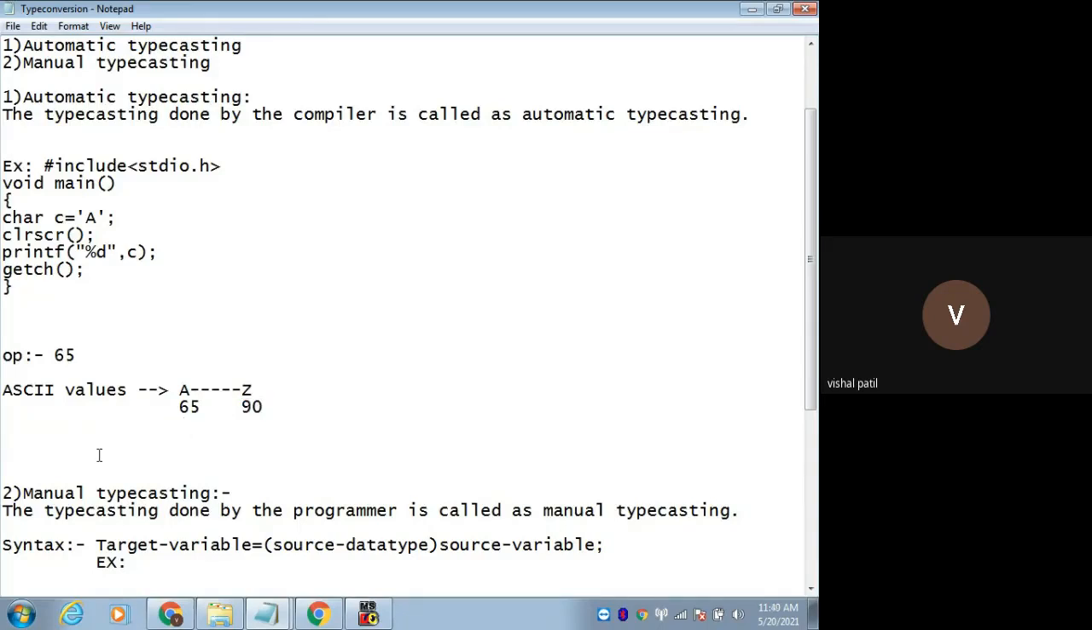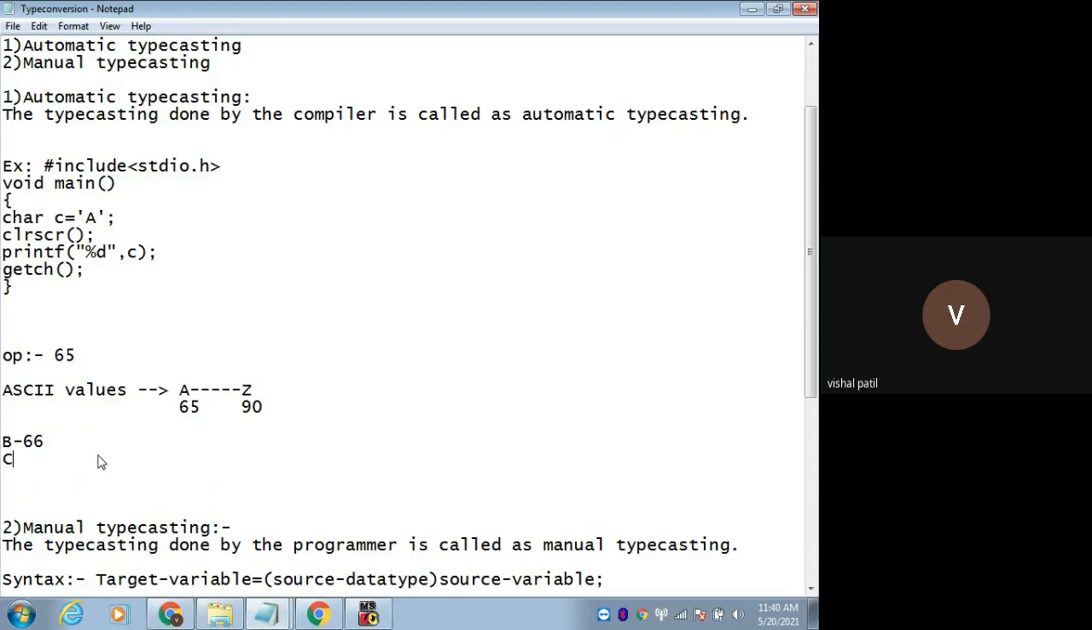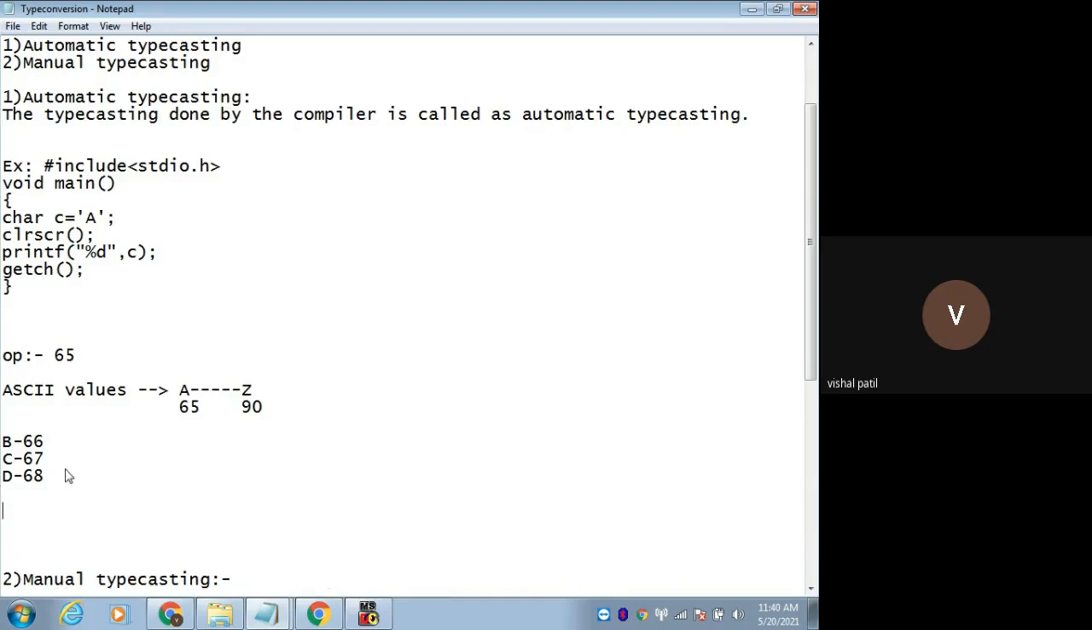It means for capital B it will be 66, right? For capital C it will be 67. Capital D it will be 68, and so on. So for capital Z it will be 90. So these are the ASCII values for capital letters. Now, this was related to capital letters.